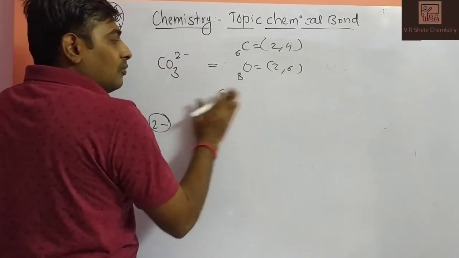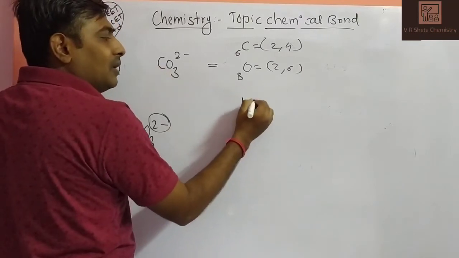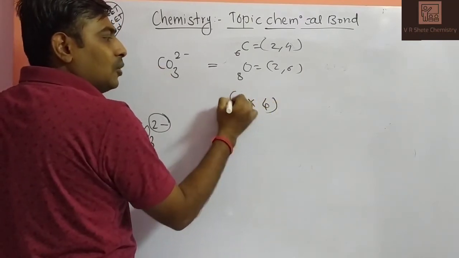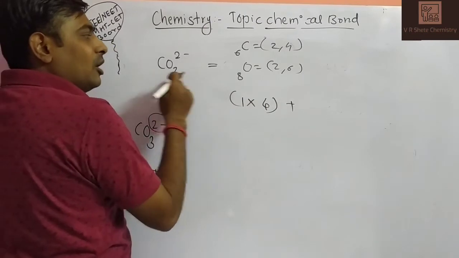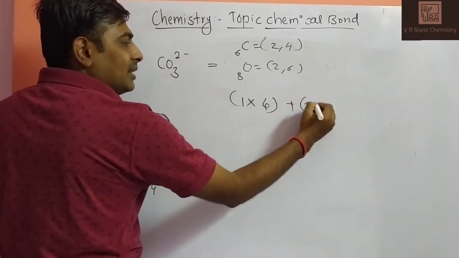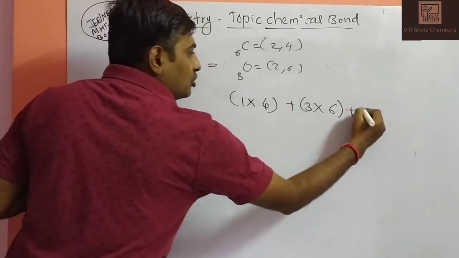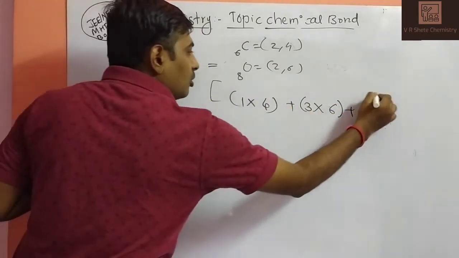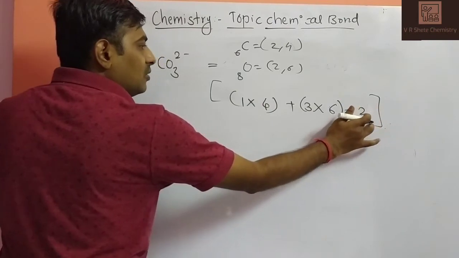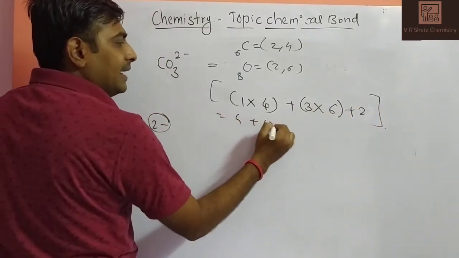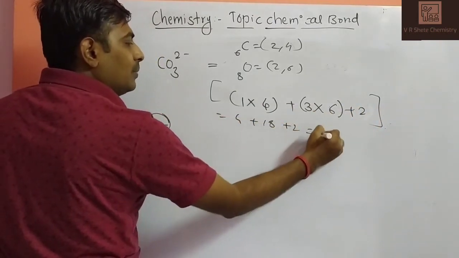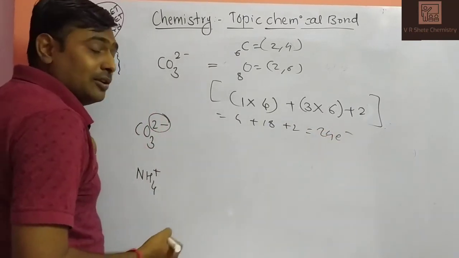How many carbon atoms? 1 carbon, so 1 into the valence electrons of carbon, 4, plus 3 oxygen atoms with valence electrons 6, plus the addition of the negative charges. That will be the valence electrons of this species. The value is 4 plus 18 plus 2, so 24 electrons are there in this ion.